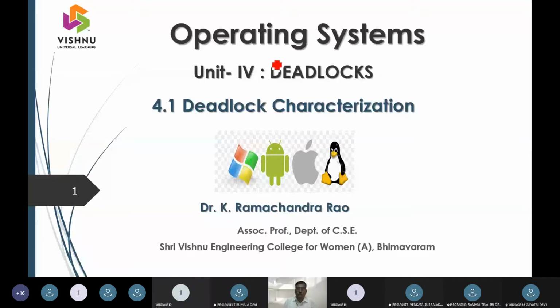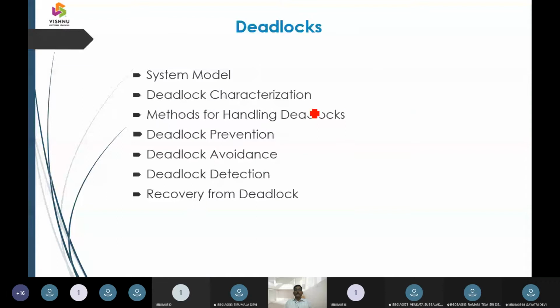So we are ready to begin unit 4, that is deadlocks. The subtopics will be the basic primitives, that is characteristics, prevention, avoidance, and detection, followed by recovery. So these are the major contributions for this unit: characterization, prevention, avoidance, detection, and recovery. Handling incidents, all these aspects are going to come into the picture.